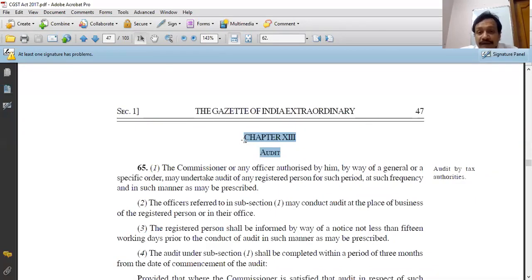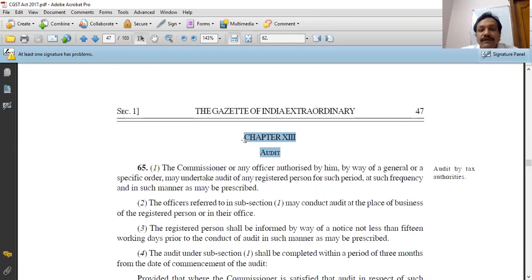To check the authenticity, it is necessary to have a strong mechanism of audit, so that if any person is not genuinely showing the GST, through audit we can trace that person. So in cases of all self-assessment provisions, a robust mechanism of audit is necessary.